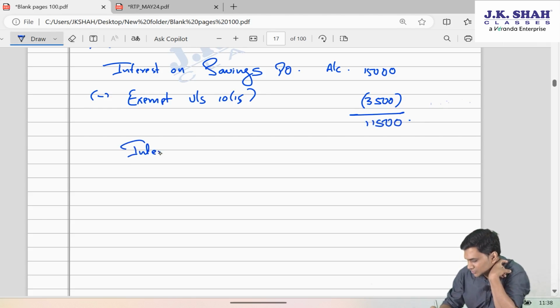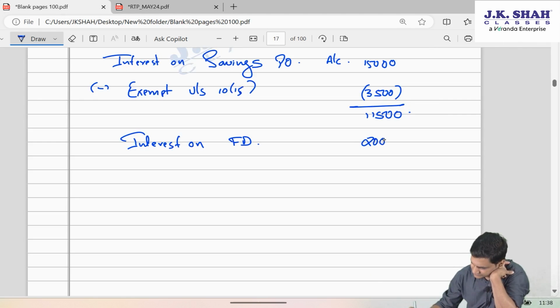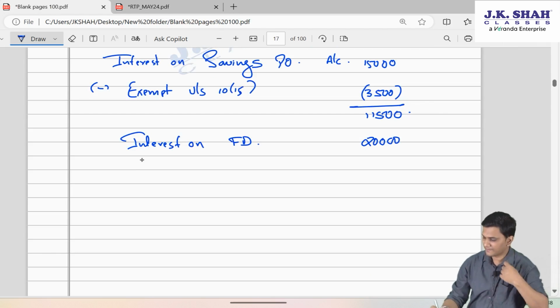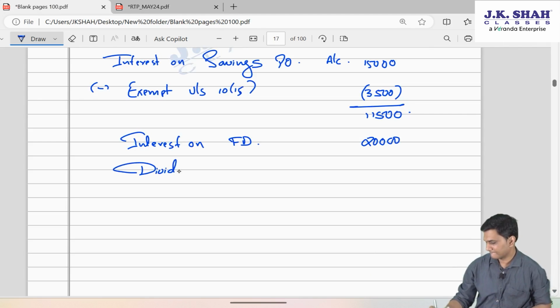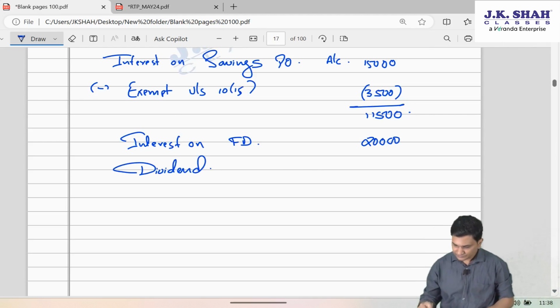Then there is interest on FD, which was 20,000. And there is dividend, dividend which is 32,000 gross.